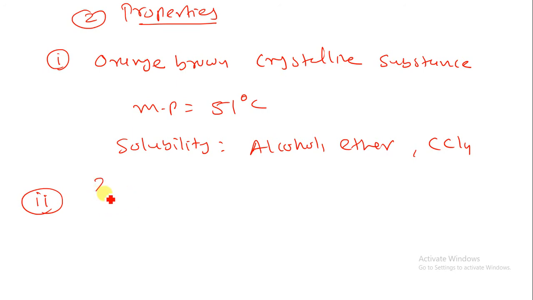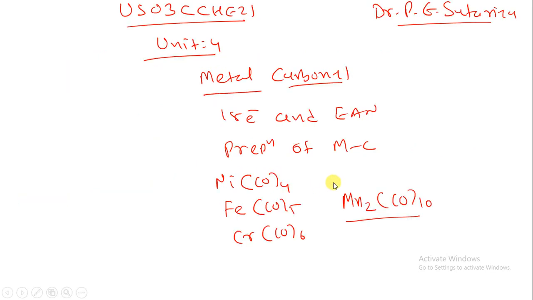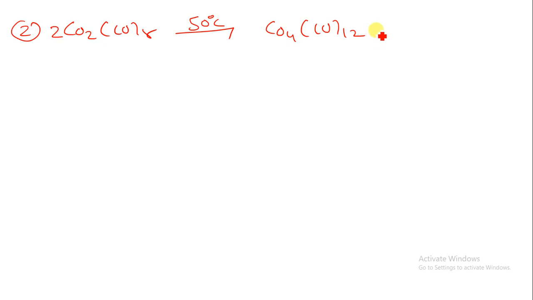Now let us understand the reactions of Co2(CO)8. When we decompose Co2(CO)8 at 50 degrees Celsius, we get Co4(CO)12 by the removal of 4 CO. You just have to balance this reaction.